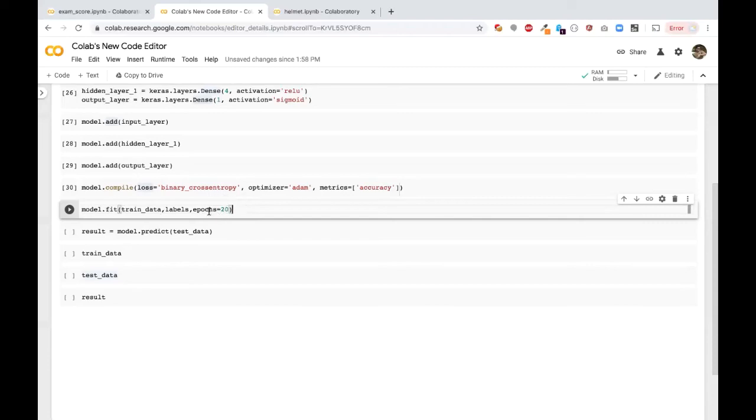You just stop the training. So initially you give some value, maybe 10 times or 20 times you train the model, and if you are okay with this accuracy, right, then you can stop it. Right now we are giving 20. Let's see how it works, right?